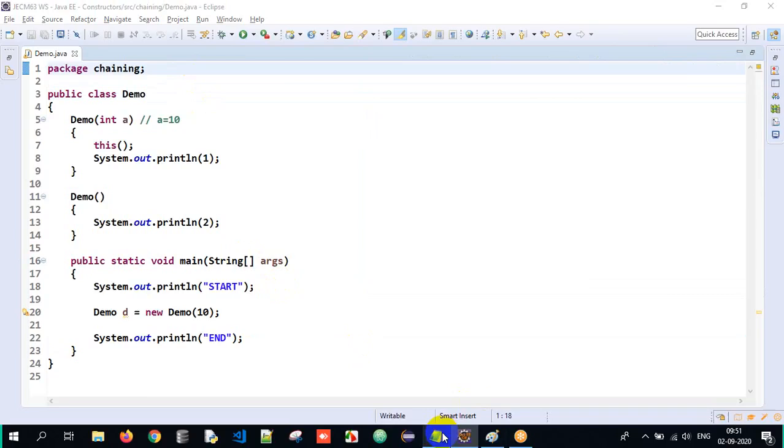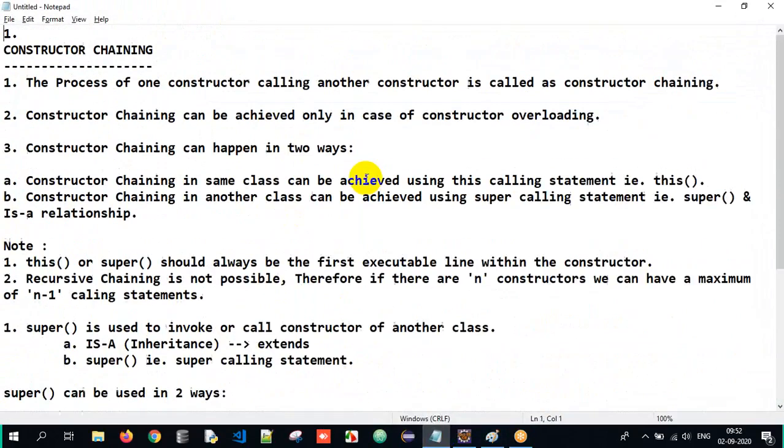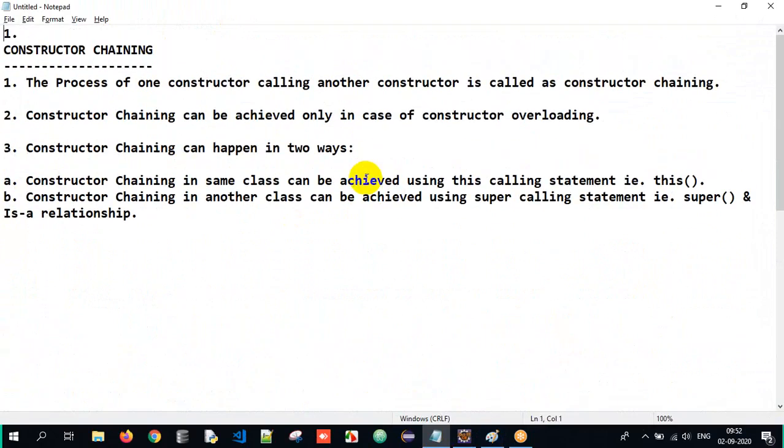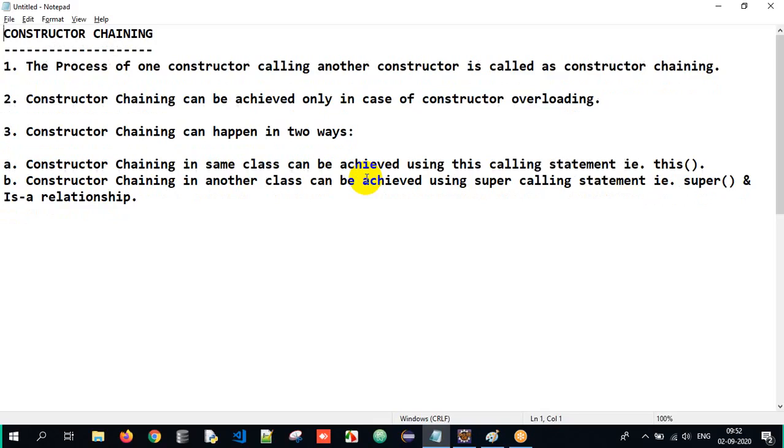Now we'll talk about the notes. We have a lot of notes here, but here we will talk about these. What is constructor chaining? Constructor chaining is nothing but the process of one constructor calling another constructor. Got the clarity now? But constructor chaining can be achieved only in case of overloading. Common sense, no? Only when I have multiple constructors can one constructor call another constructor. So the process of having multiple constructors is called overloading. So chaining is possible only in case of overloading. If you have overloading, chaining can be achieved.